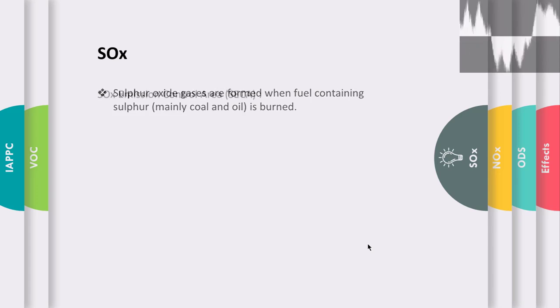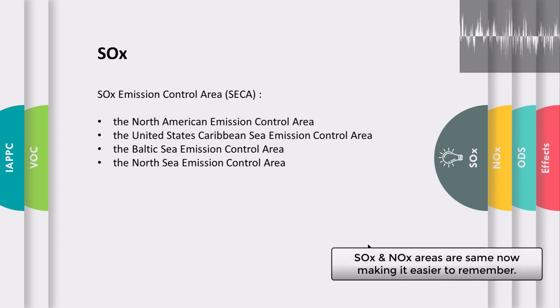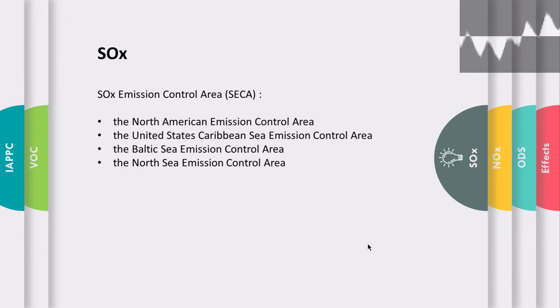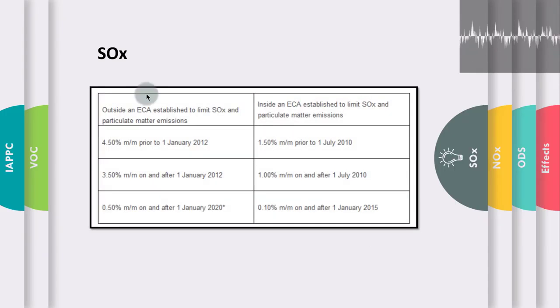Now let us look at the SOx emission control areas: the North American Emission Control Area, the United States Caribbean Sea Emission Control Area, the Baltic Sea Emission Control Area, and the North Sea Emission Control Area. You must have noticed that SOx and NOx emission control areas are the same now. It is because of the two new areas which have been added in NOx emission control areas, as you have seen earlier. Now let us look at the SOx emission limits.